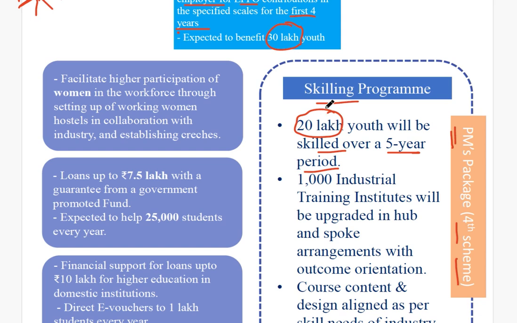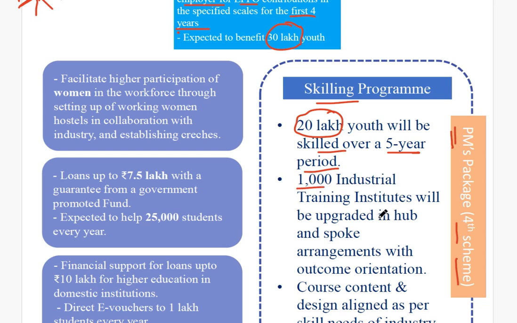Now why is this skilling program important? Because more and more people are getting into jobs on the technical side, but they are not skilled. Due to the lack of skill development, they are not proving their maximum efficiency, or they are not able to perform well. So for their skill training, the government has targeted 20 lakh youth, and this will be done over a 5-year period.